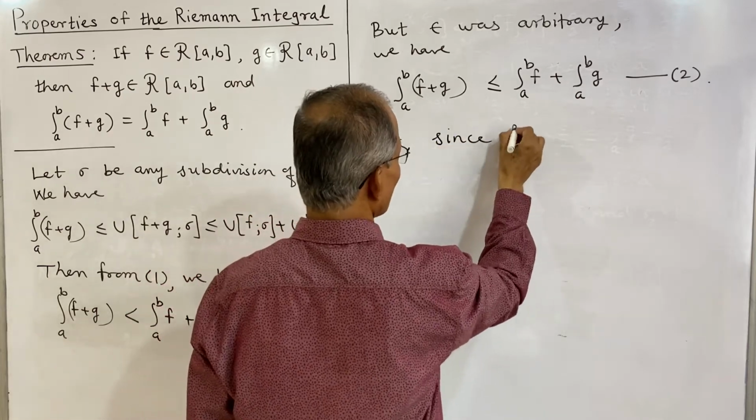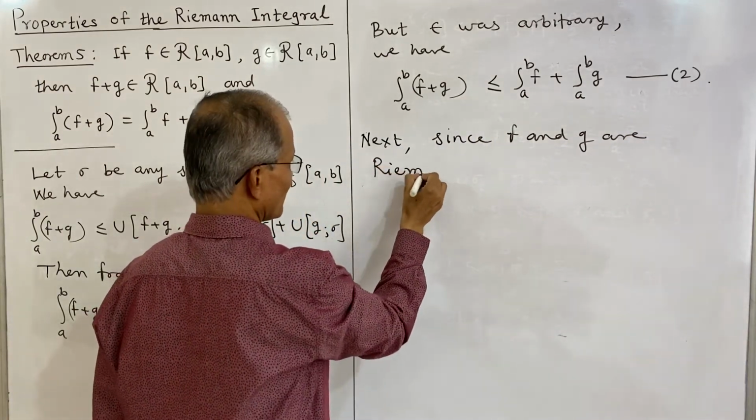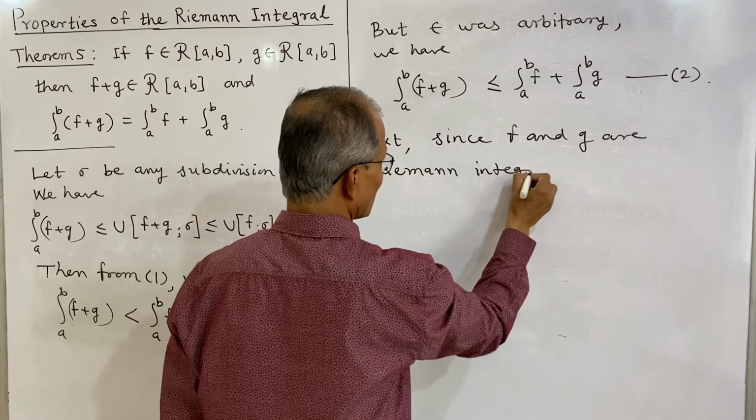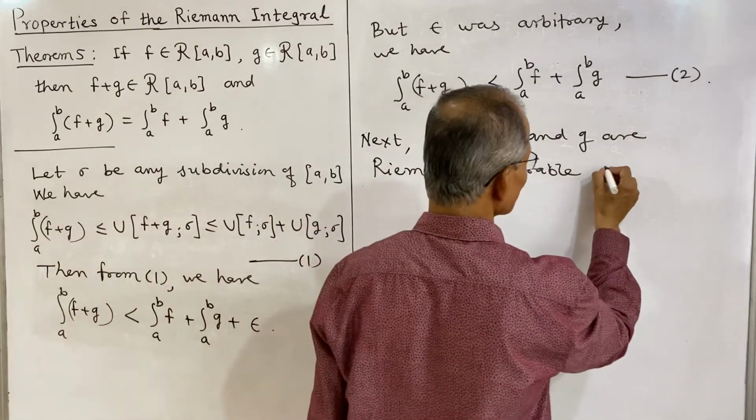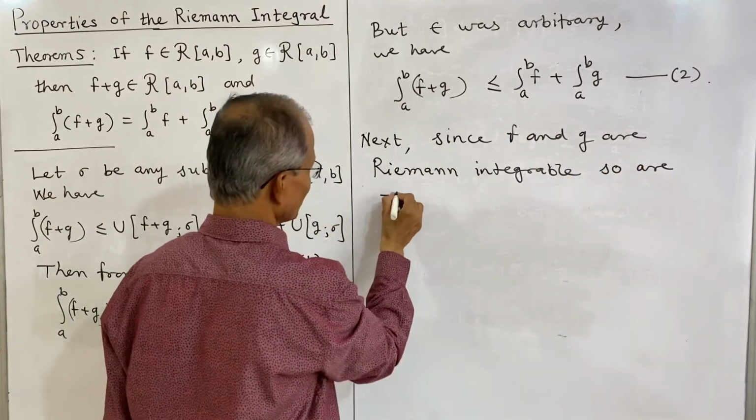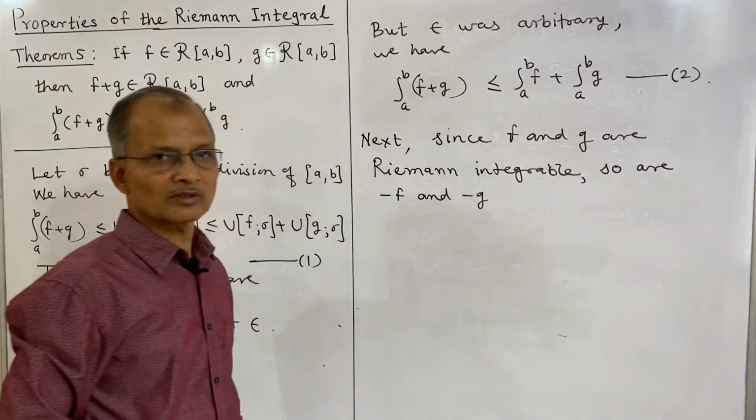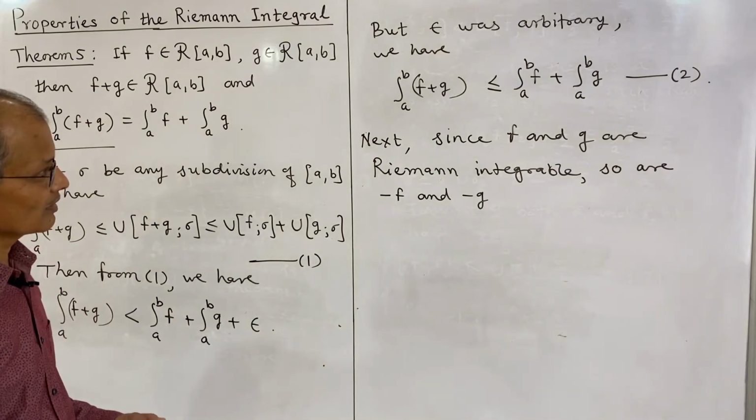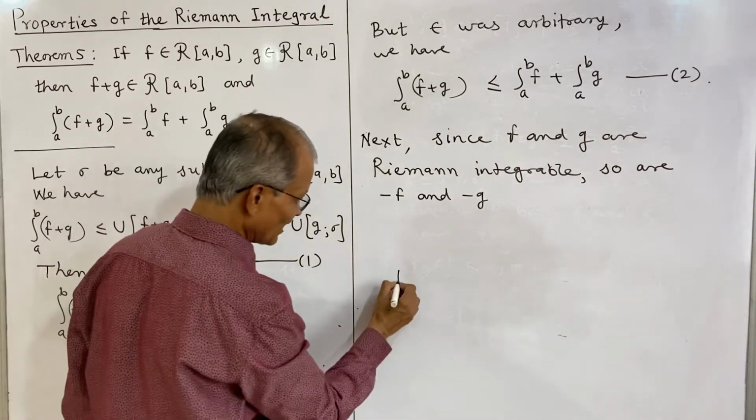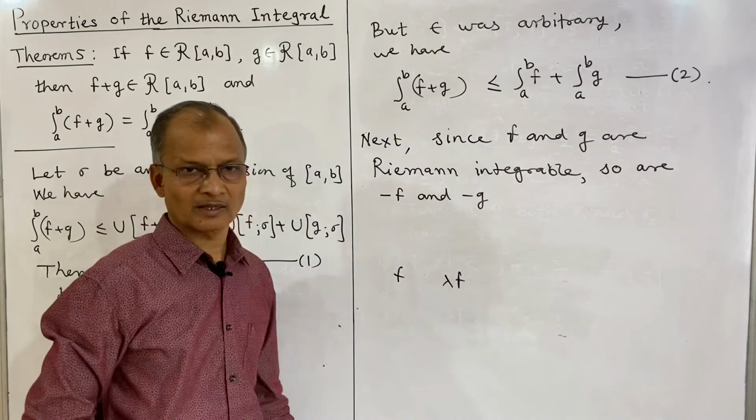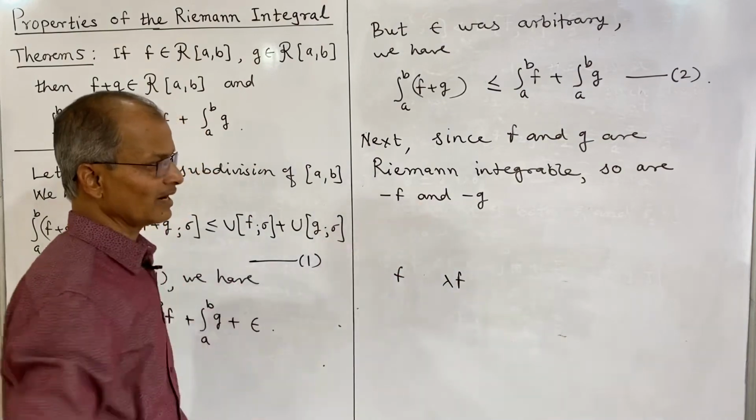since f and g are Riemann integrable, so are minus f and minus g. This follows by our theorem number 4. If f is Riemann integrable, lambda f is also Riemann integrable, and lambda can be taken as minus 1. So if f and g are Riemann integrable, so are minus f and minus g.